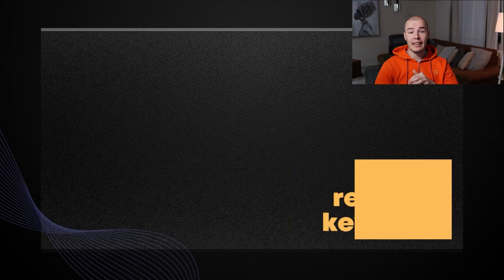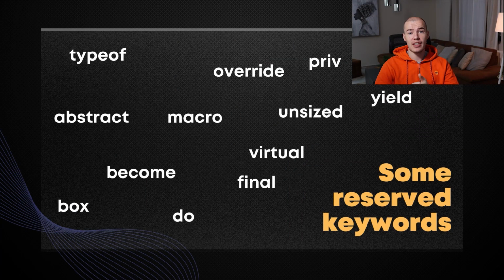The idea here is to restrict us from using these keywords, even though developers are not certain at 100% that they're going to use these keywords in future and give them some actual meaning. But they want to be safe. Again, you can see a few keywords that are in this category listed on the screen. And again, you should be aware of the fact that these keywords have no meaning attached to them, so the compiler would not know what to do with them and how to translate them into machine code, but we are not allowed to be using them.